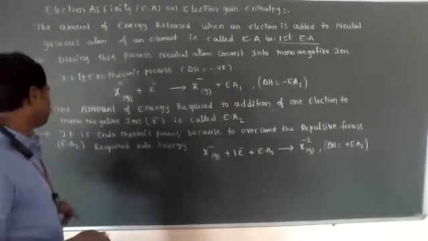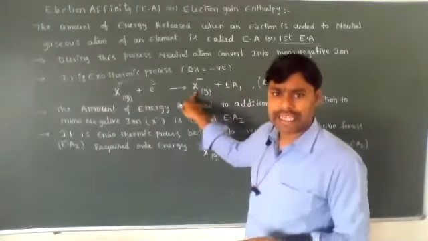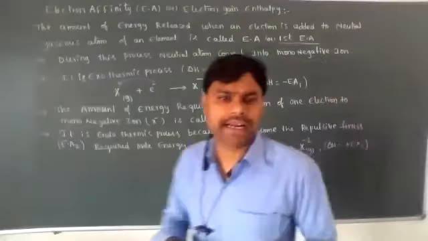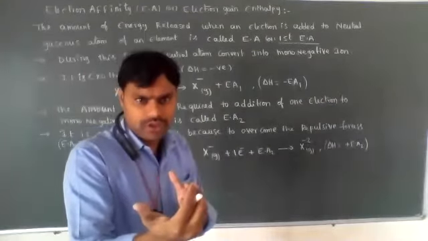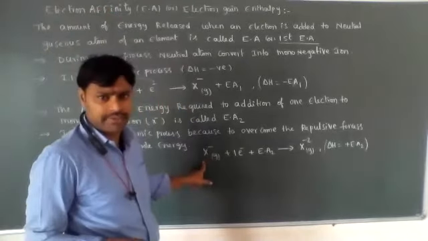Okay students, now second electron affinity means X minus is converted into X minus 2. The addition of one electron to the mono-negative ion is not that easy.